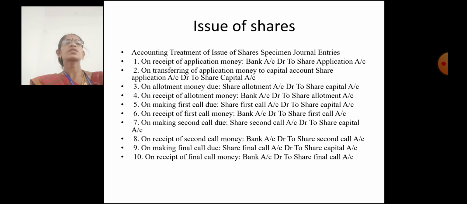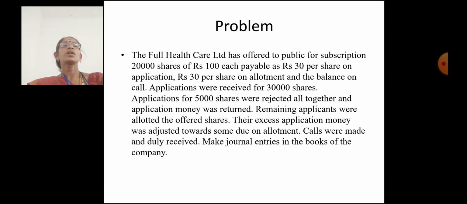On making of first call due: share first call account debtor to share capital account. On receipt of first call money: bank account debtor to share first call account. On making of second call: share second call account debtor to share capital account. On receipt of second call money: bank account debtor to share second call account. On making of final call due: share final call account debtor to share capital account. On receipt of final call money: bank account debtor to share final call account.